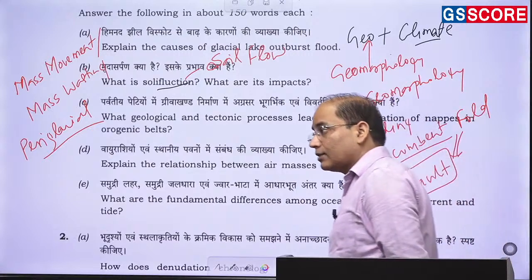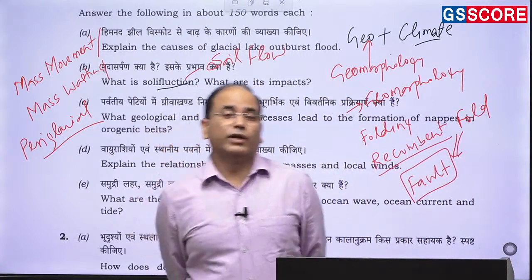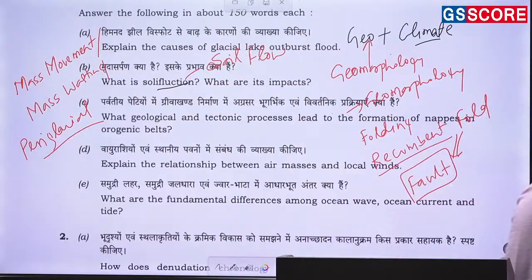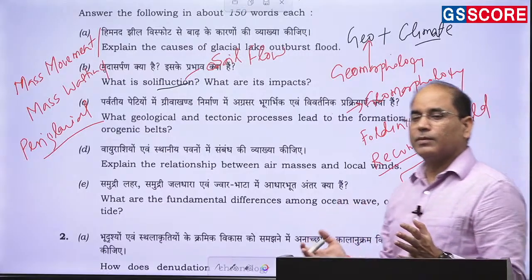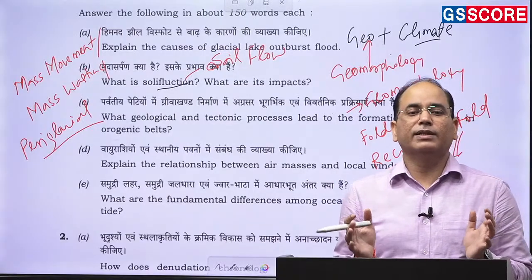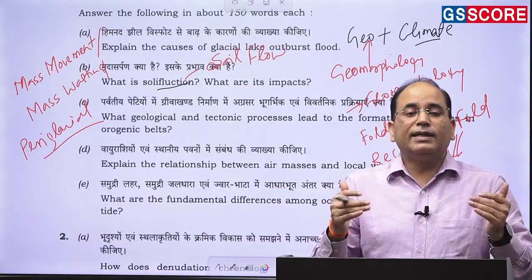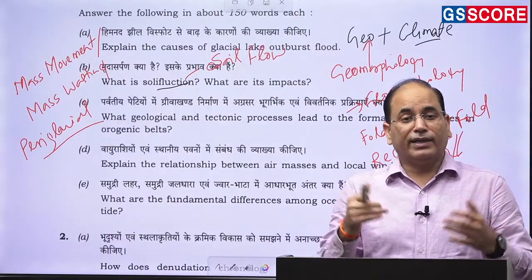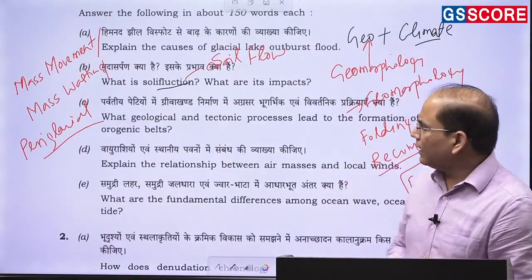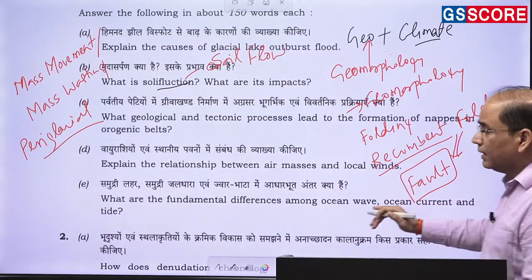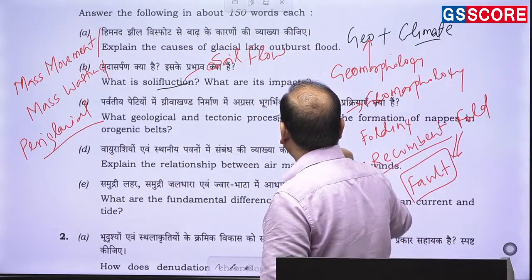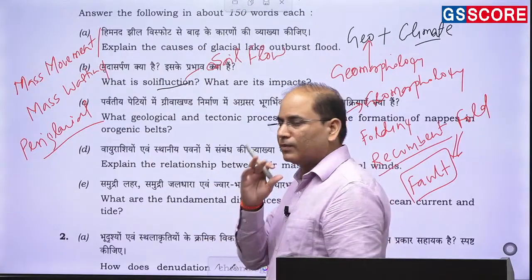Now the question arises, why will the folding experience the faulting? Because in most places you will find the compressive forces, and the tensional forces will always be present. So tensional forces and compressive forces, both are present, but the only matter is which force is very much intensified, which force is dominating. Like the classical case of this nap formation, I am sure that all of you must have studied, even in the foundation classes, the basic classes you attended, this is taught there as well.